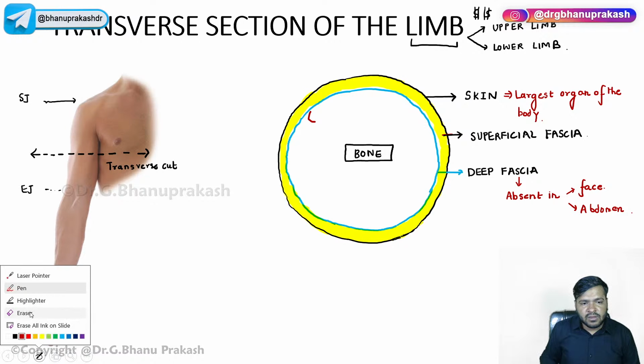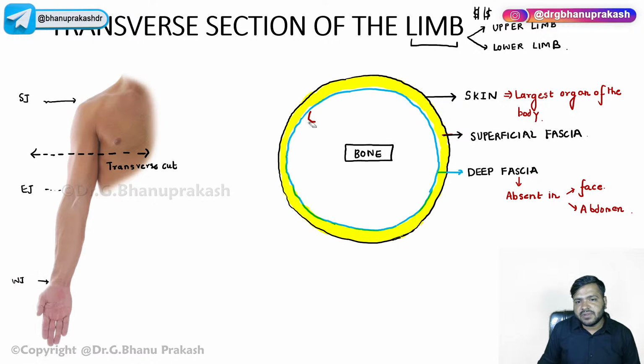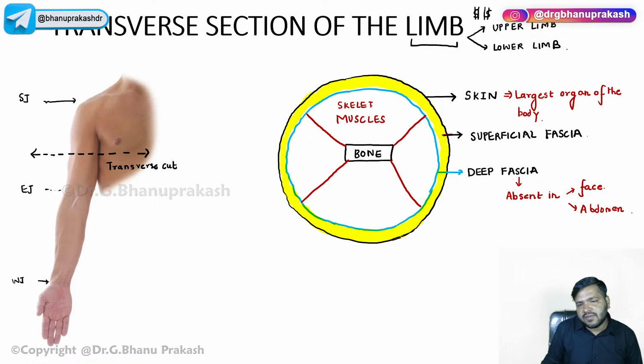Apart from that, you guys already know that this bone, let me draw it in such a way that you remember, is surrounded by the muscles, and these muscles are nothing but the skeletal muscles.